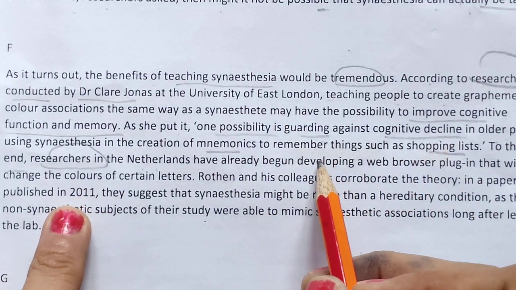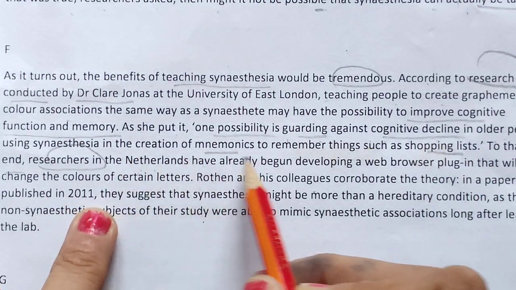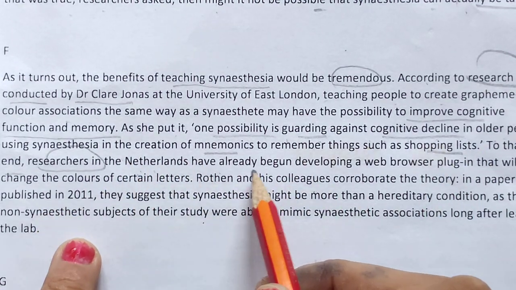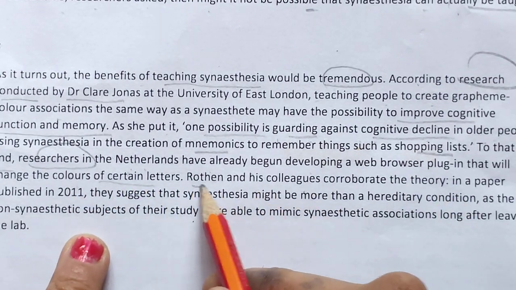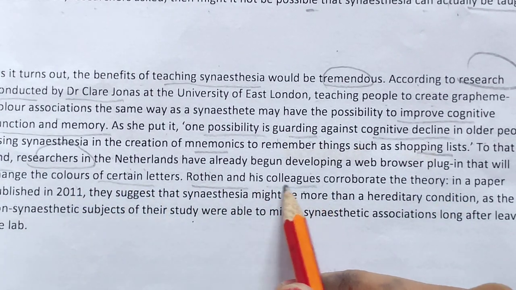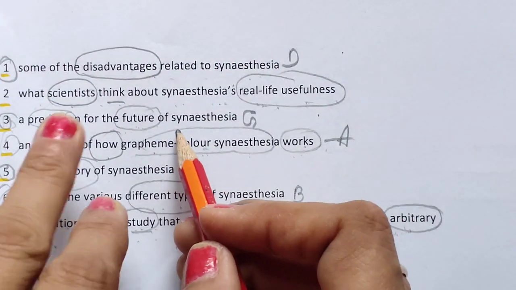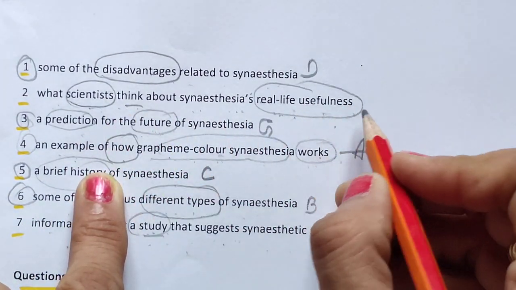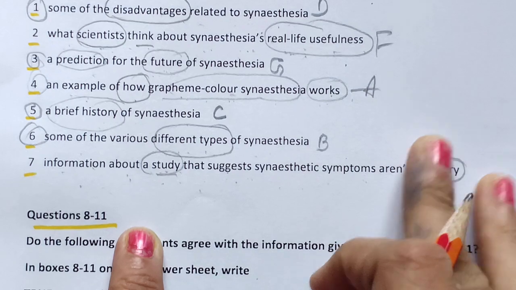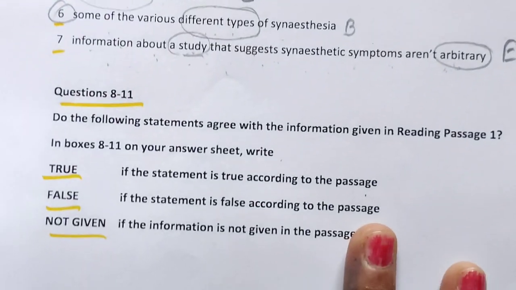Synesthesia. One possibility is guarding. So now I will read one by one. Is guarding against cognitive decline. Creation of this to that, researchers have already begun developing a web browser, colors of certain letters. Definitely they are talking about what scientists think about real life, because many scientists are there in this paragraph. So I will go with F, and this is left. So which paragraph? E paragraph was left, so I will go with E paragraph. Okay, answers we will check at the end.